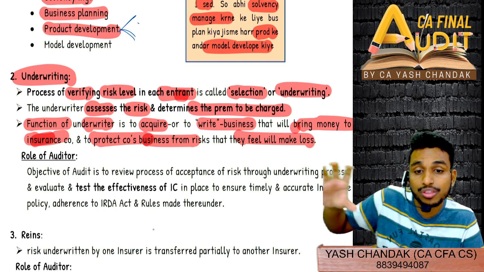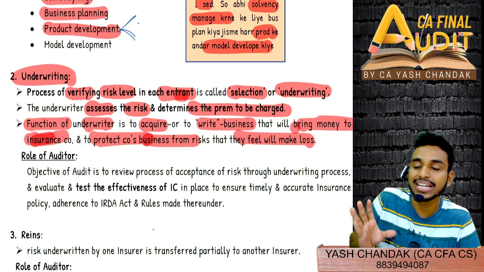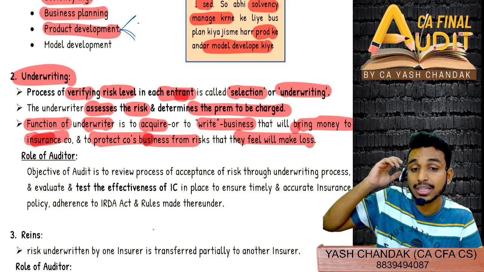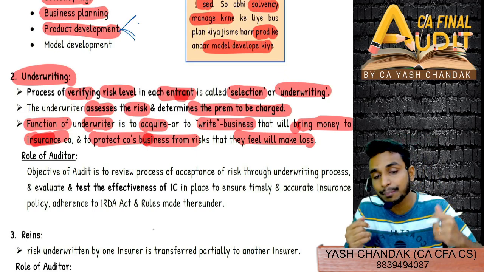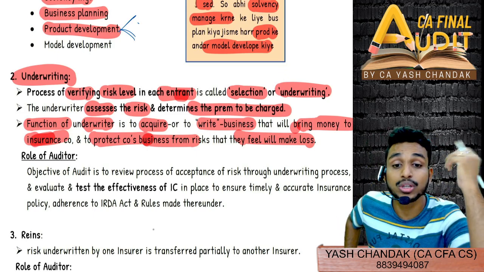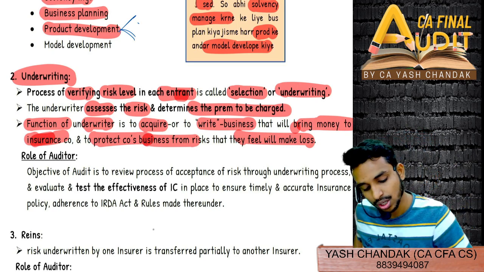So we have to select those businesses where we feel that we will make a profit, right? It should not so happen that we are making a loss by paying out the claims. The premium that we received overall, we are making payments to claimants more than the premium that we received. Okay, it should not be so.